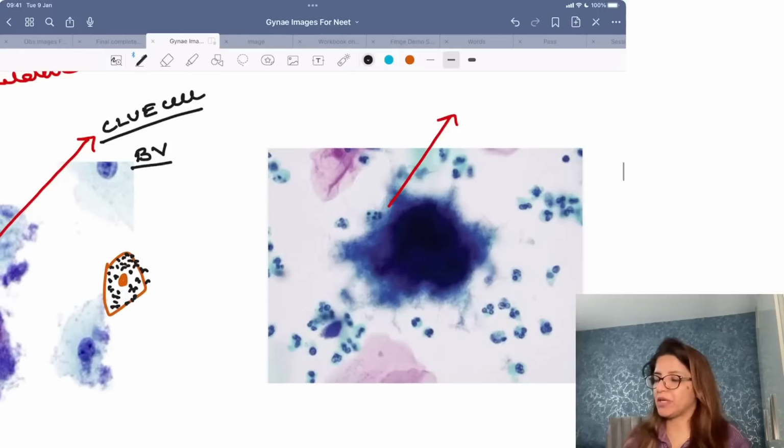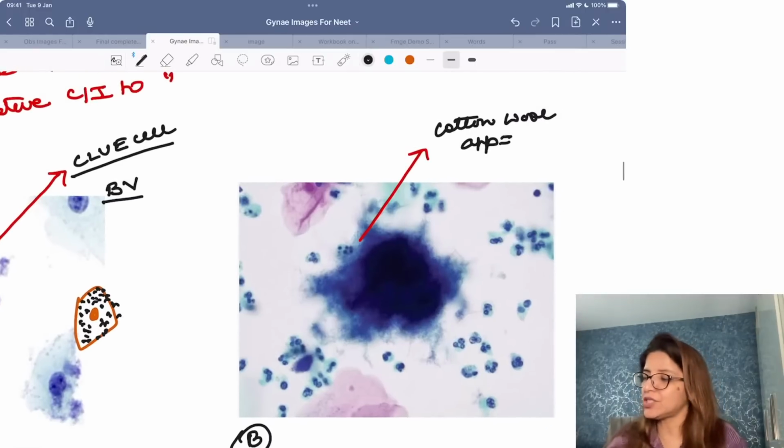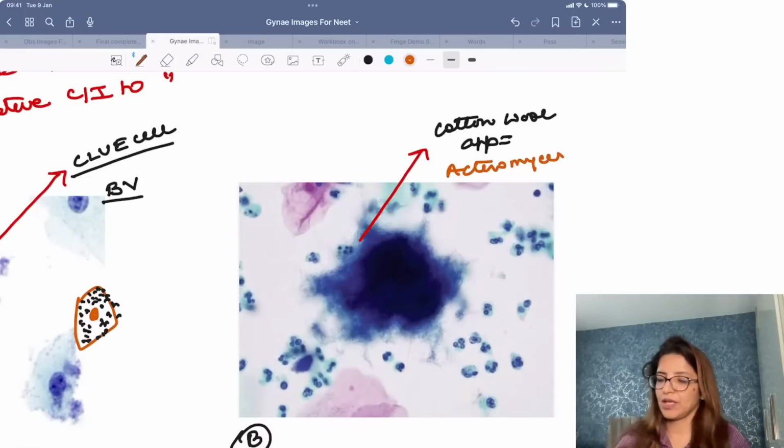Come to image B. In image B, isn't it appearing as if there is a cotton plug, right, which is blue in color and it is kept there. So this is what is called as cotton wool appearance, and this is seen with actinomyces.